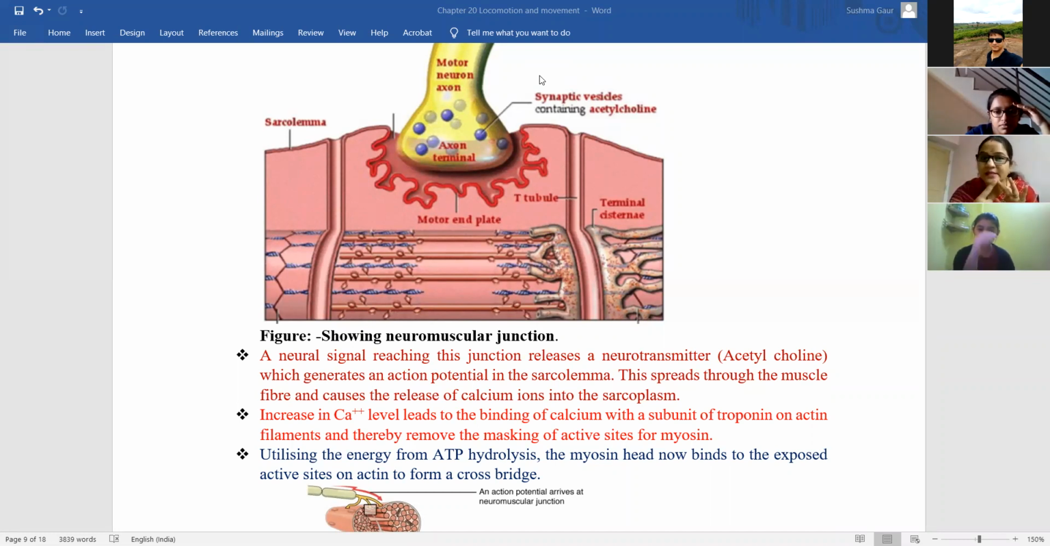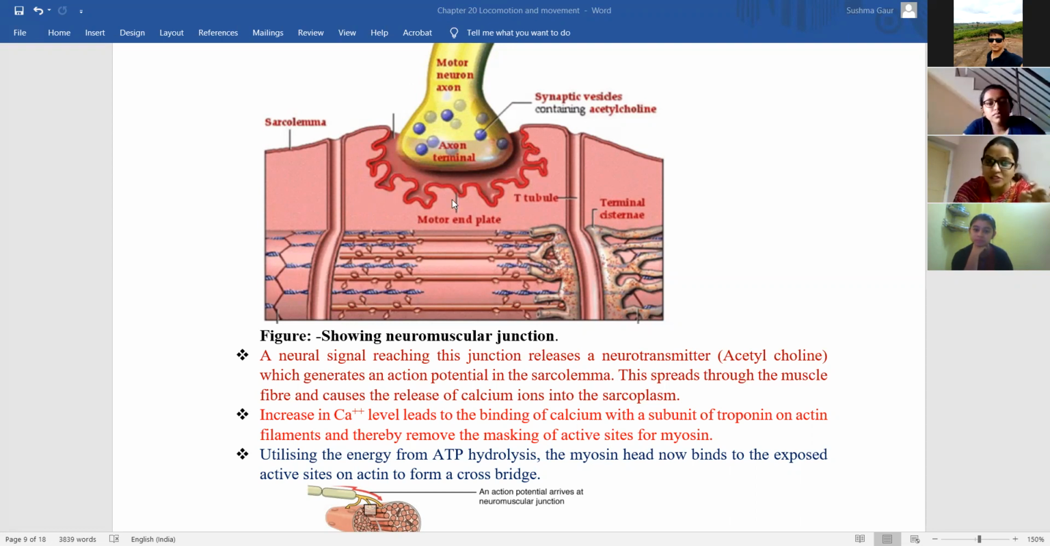A signal is released and received with the help of a motor neuron. The motor neuron will release some acetylcholine, a neurotransmitter, onto the surface of the sarcolemma. Now this will generate an action potential throughout the sarcolemma. This action potential is spread throughout the muscle fiber.